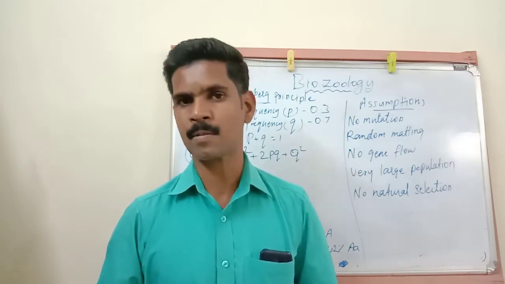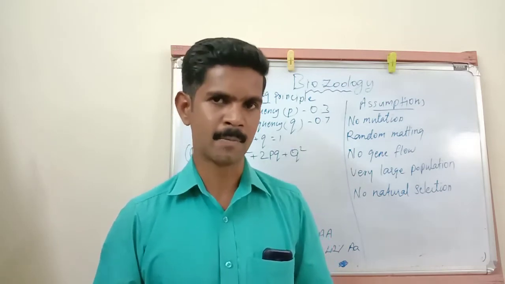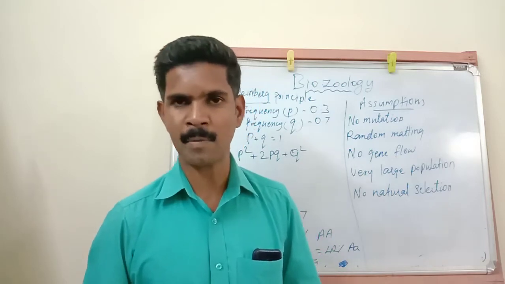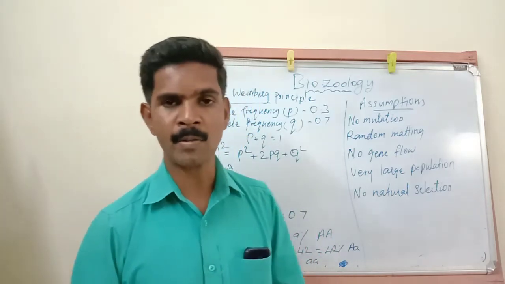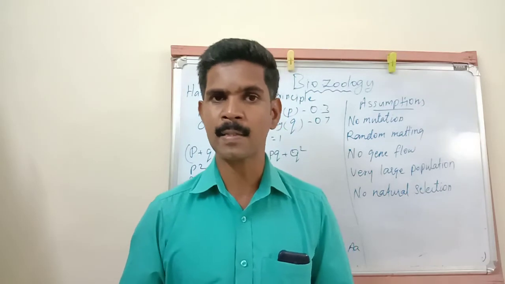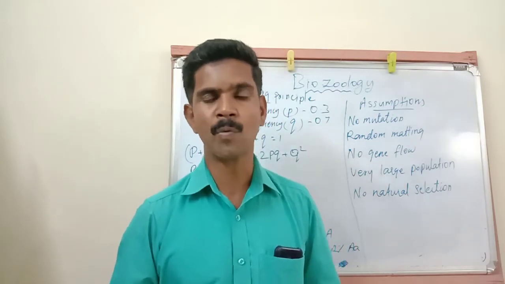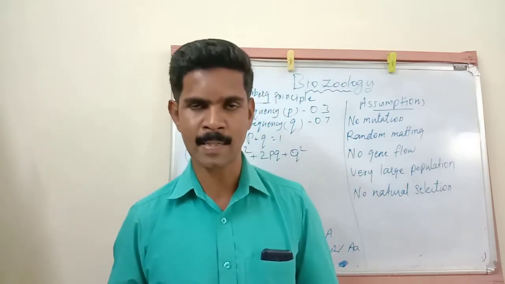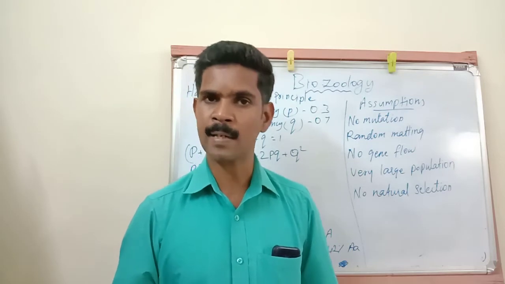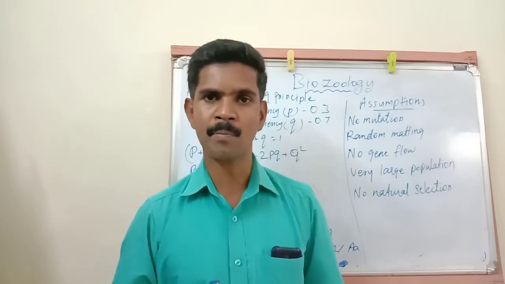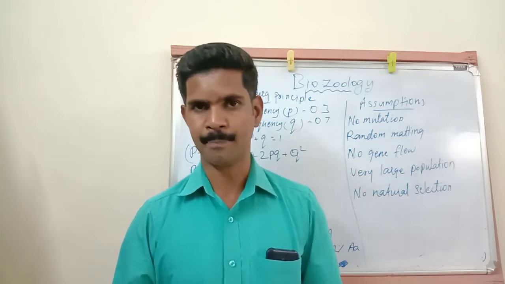So this principle is called Hardy-Weinberg principle. Also I repeat this principle: the allele frequency in a large population is always constant from one generation to the next generation in the absence of genetic drift, natural selection, gene flow, mutation and recombination.